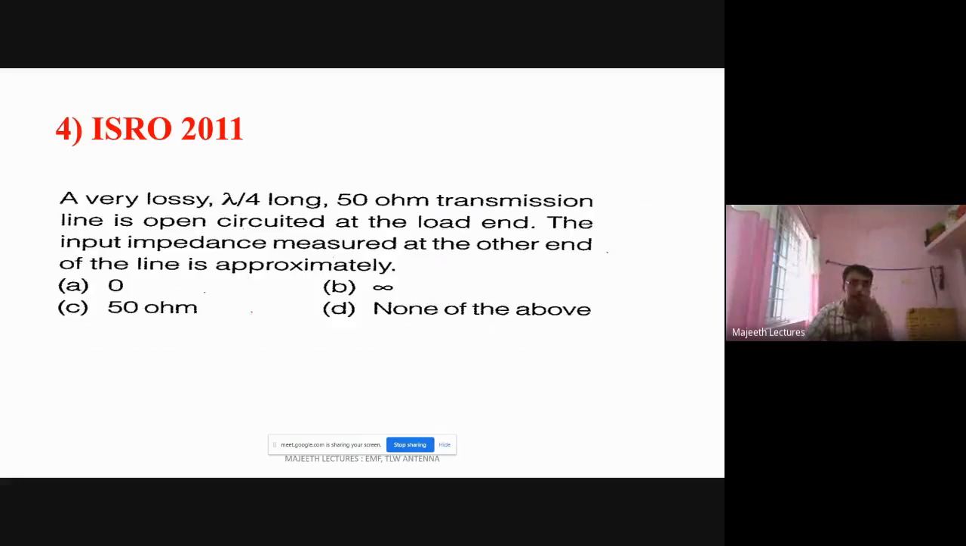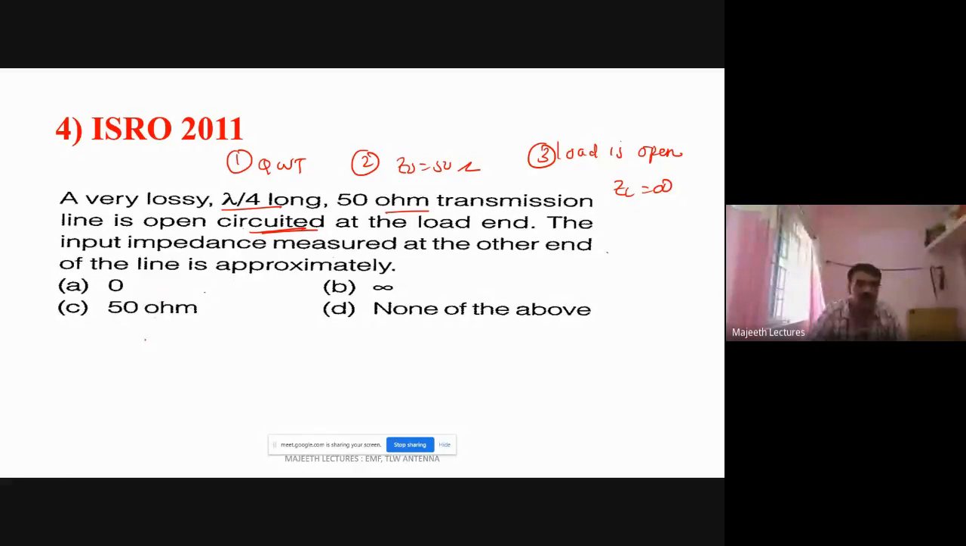Next question, you see a very lossy lambda by 4. Lambda by 4 means it is quarter wave. 50 ohm transmission line. So Z naught is 50 ohm. Open circuit. So load is open. Okay. So quarter wave transformer, Z naught is 50 ohm. Load is open. At the load end, the input impedance. So load is open means ZL is infinity.